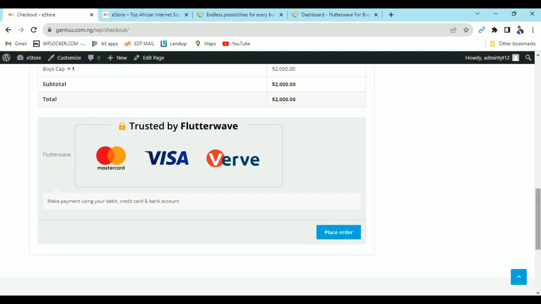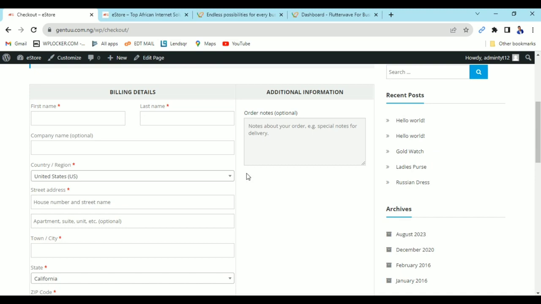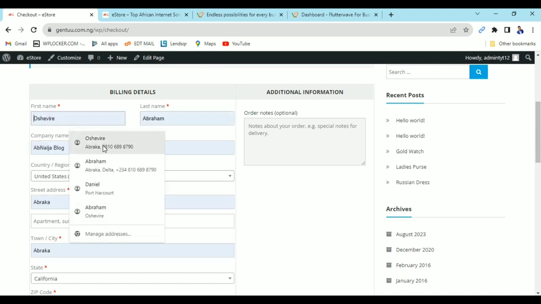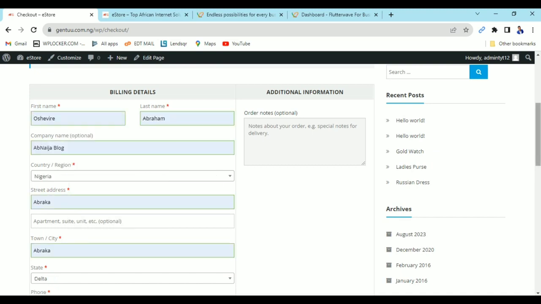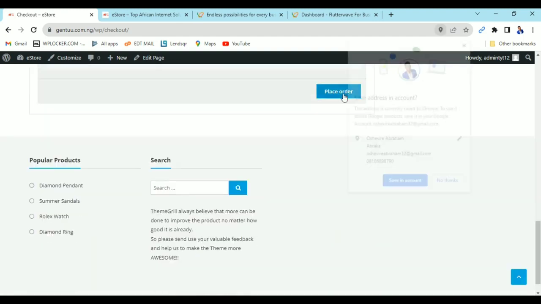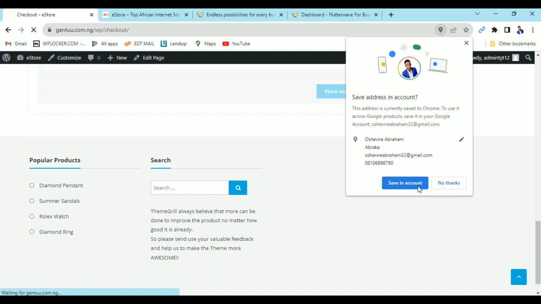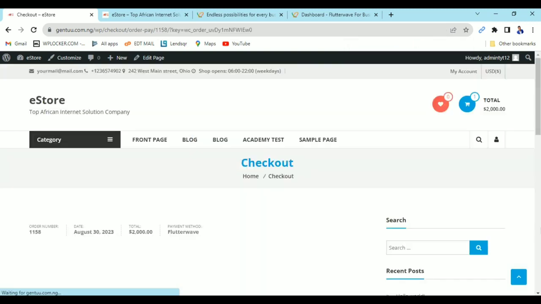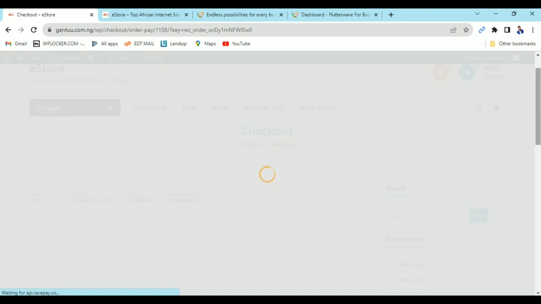This is a test, so I can fill in the information I have here. I just want to fill in these details, so I'm going to place the order. Now it's redirecting me to make payment.